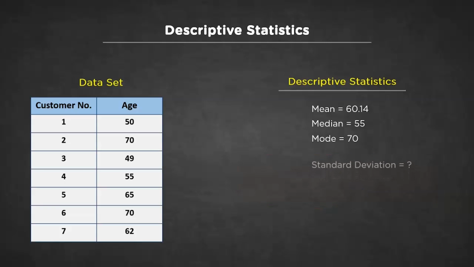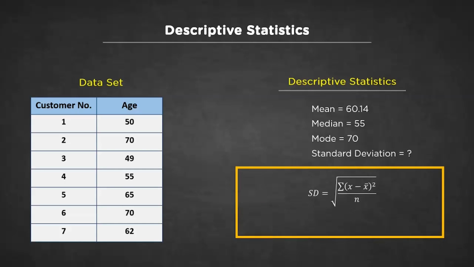Following this, we have standard deviation. This parameter incorporates the distribution of numbers from the mean. That means we'll have to calculate the deviation of each data point with respect to the mean. The formula for standard deviation is the square root of sigma (x minus x bar) whole squared, divided by n. The x here is the data value, x bar means mean, whereas n is the number of samples or rows in our dataset. If we do the computation, we'll get 8.3 as an output. This means the resultant plot for our graph won't converge much towards the mean.